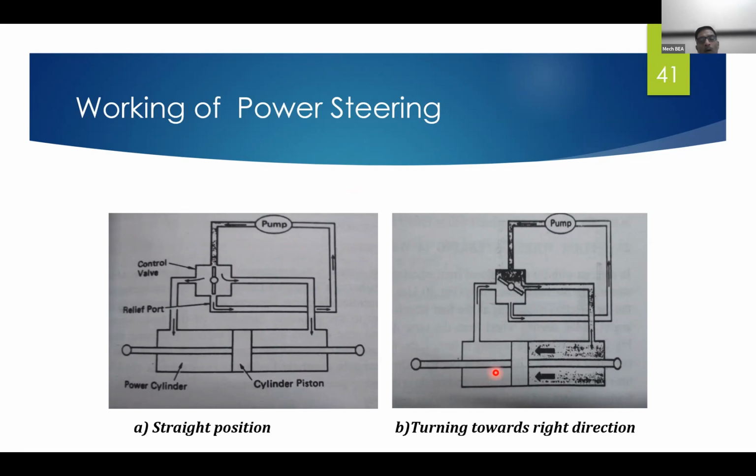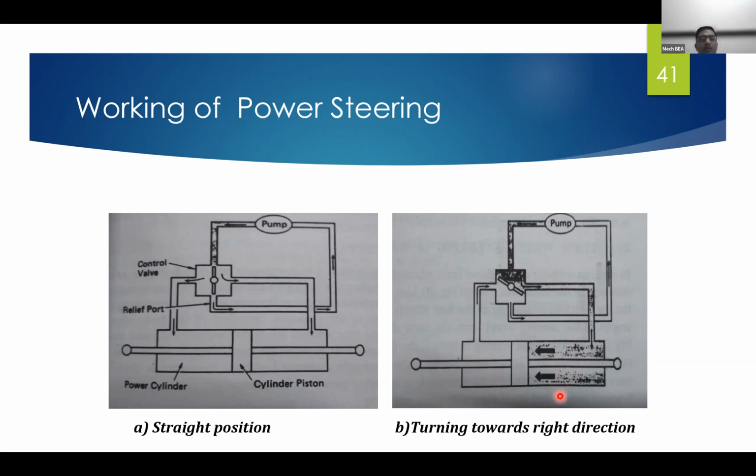So for the time being, consider one example of turning towards the right direction. Here the pressure is applied on this side of the piston, so that will move this piston in this direction, so that oil from this side is collected through this line, and pressurized oil is provided to this side.